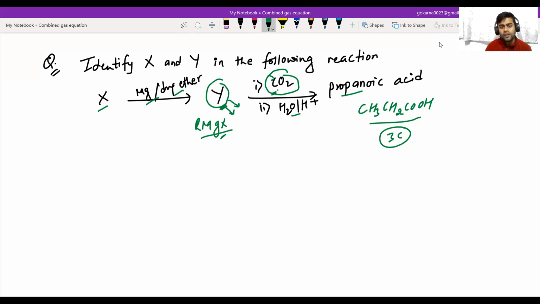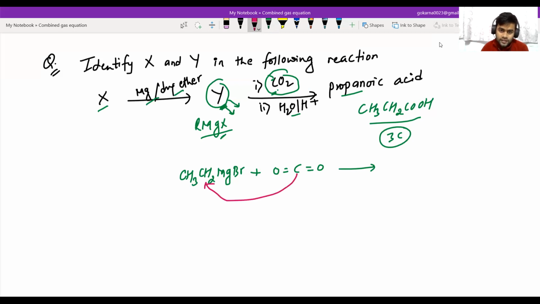If there is 1 carbon in Y, then it forms 2 carbon. So I'm taking here CH3CH2MgBr, with halogen Br. When it reacts with carbon dioxide, C double bond O, there is a formation where this carbon bonds with this carbon, and this oxygen bonds with magnesium. MgBr is formed here.